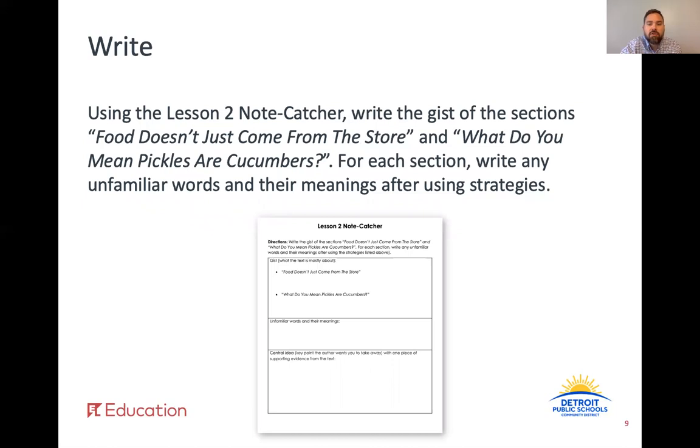Please take out your lesson 2 note catcher. Using the lesson 2 note catcher, write the gist of the sections: "Food doesn't come from the store" and "What do you mean pickles are cucumbers?" For each section, write any unfamiliar words and their meanings using the strategies that you may know. In the last box, write down the central idea, which is the key point the author wants you to take away, along with one piece of supporting evidence from the text. Go ahead and pause the video here while you complete this work.